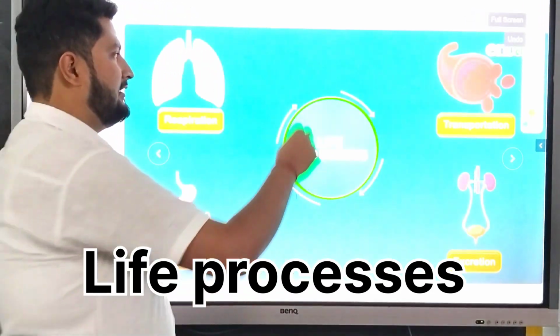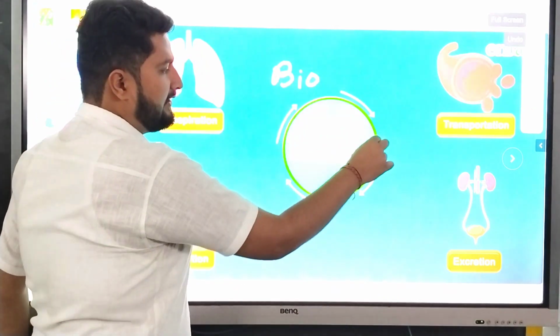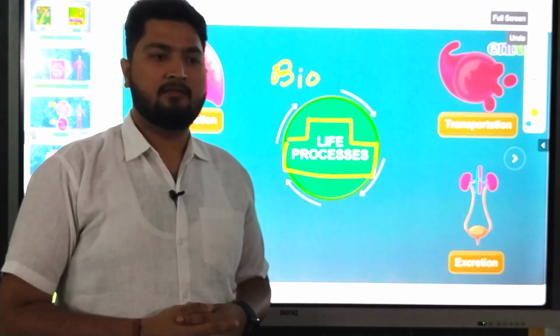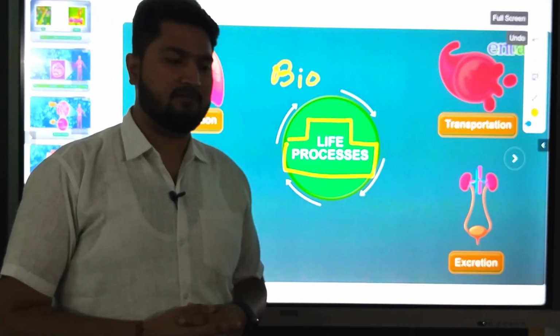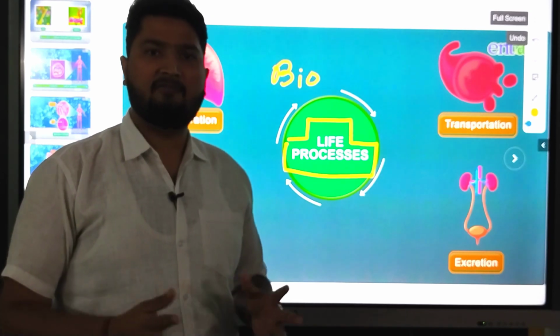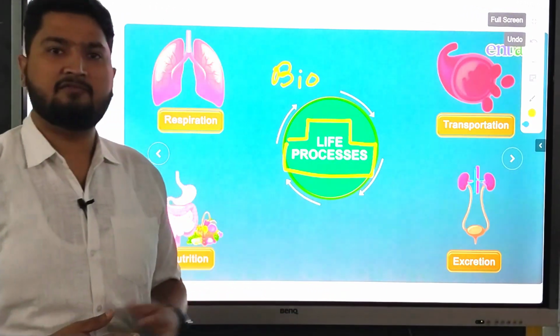In biology, bio means life. So this chapter suggests there are various processes which are essential to sustain life. Such processes are said to be the life processes. I am sure that any one of you can say any 5 differences between living and non-living which you might have studied in 5th standard.